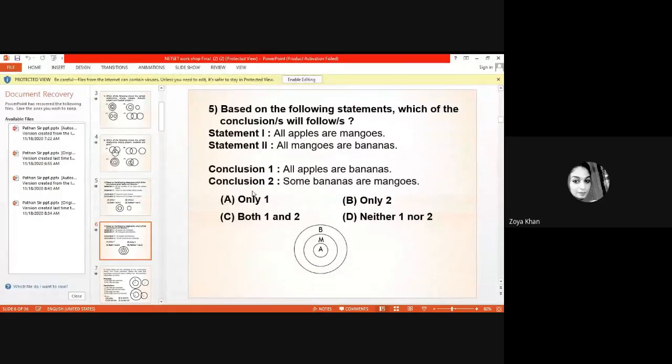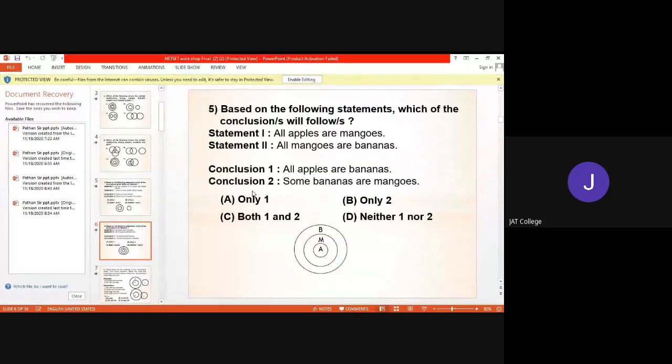Sir, but it's given in the conclusion, all mangoes are bananas. So it can be that all bananas are also mangoes, no, sir? So second conclusion can be wrong, no? No, it can be wrong because look at here. Here all the apples are bananas. First of all the apples are mangoes. So first of all, you have to draw the basic diagram, and you are asking about the possibilities. Possibilities are also there. But look at here.